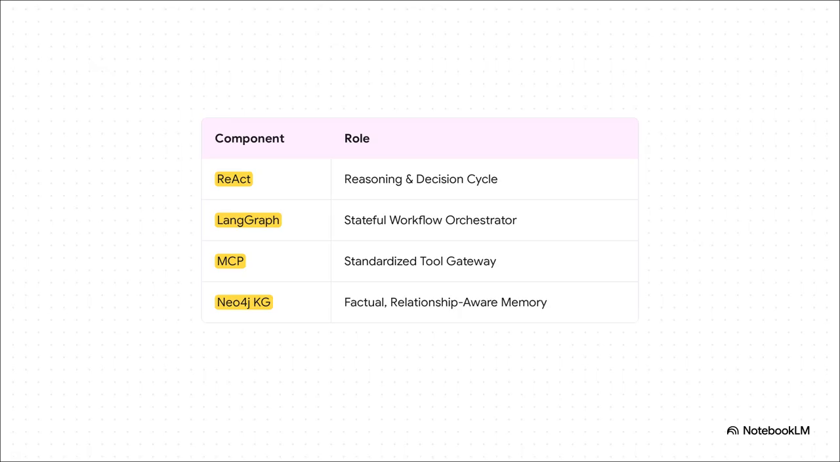The React pattern is that moment-to-moment thinking engine. LangGraph is the conductor, orchestrating the whole workflow. MCP is the universal translator, letting our agent talk to any tool. And the Neo4j Knowledge Graph? That's the AI's permanent library, its deep well of factual knowledge. Each piece has a vital, distinct role.